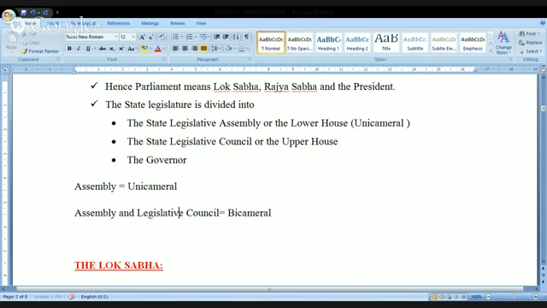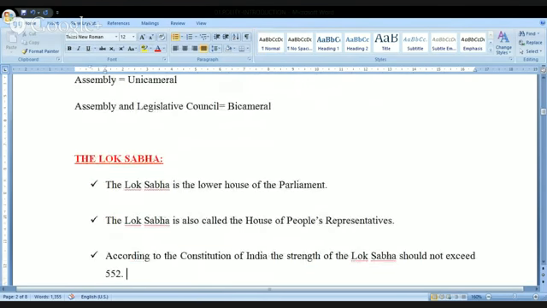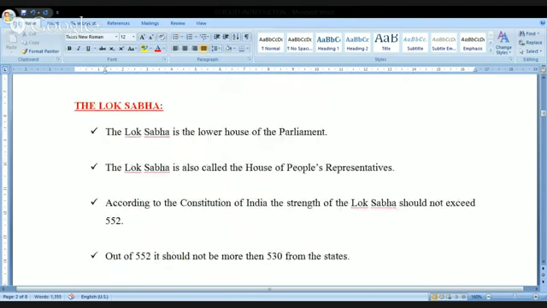Now, look at this. Let me tell you some points regarding the Lok Sabha. We'll have a discussion on this. The Lok Sabha is the lower house of the Parliament. The Lok Sabha is also called the House of People's Representatives. Kindly remember these words. According to the Constitution of India, the strength of the Lok Sabha should not exceed 552.